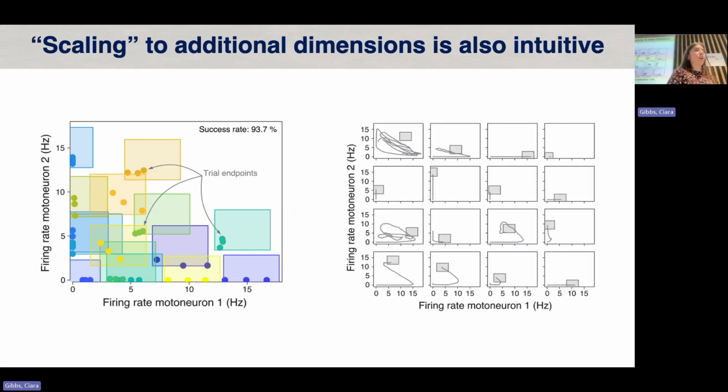So we had a little bit of a closer look at some of the trajectories that they were taking with the firings of these 2 motor units. And you can see, for instance, if you look at some of the targets that sit on only one axis, they take a pretty straightforward, quick path to reach the target, so they can quite easily independently activate one unit and keep the other one switched off.